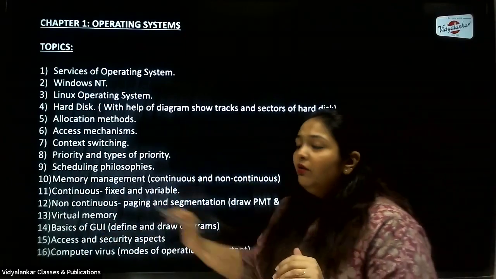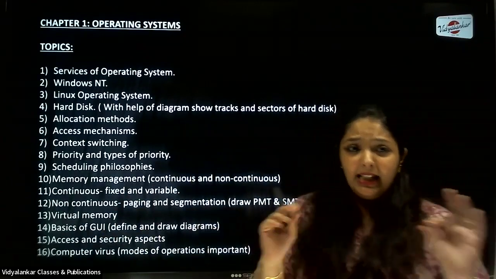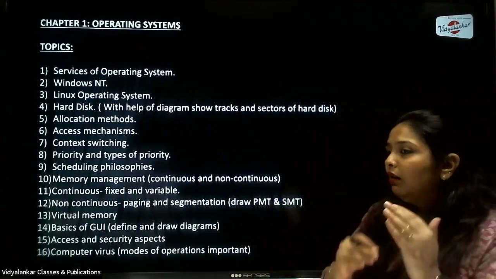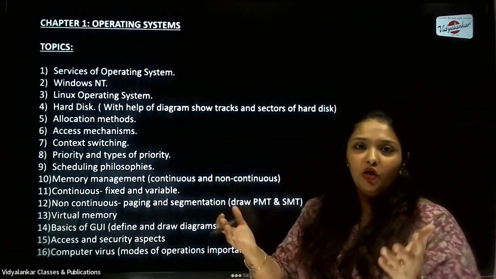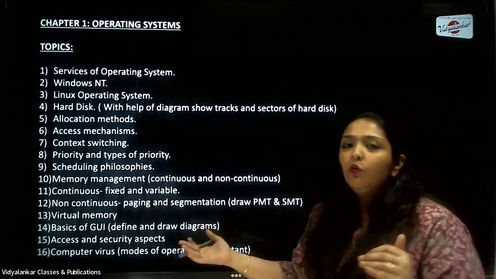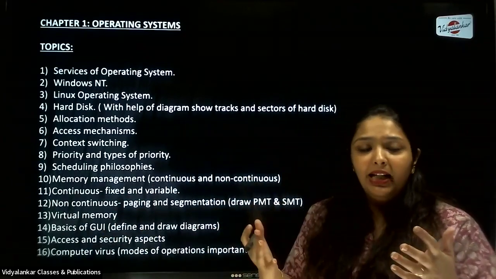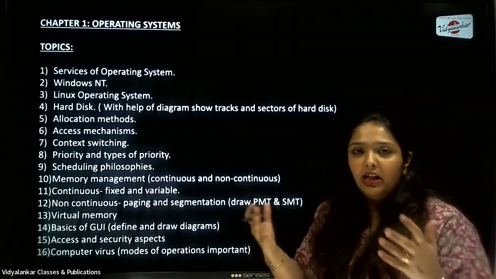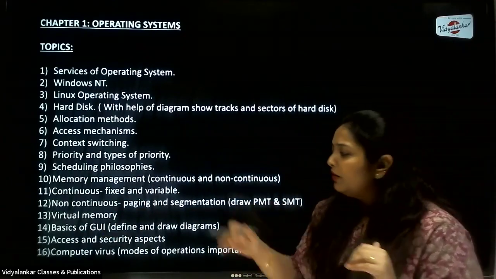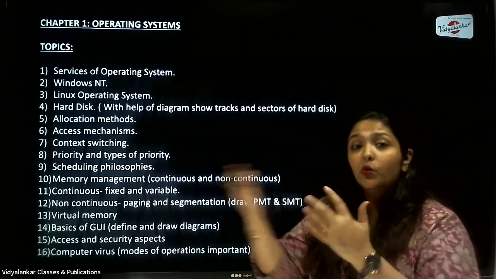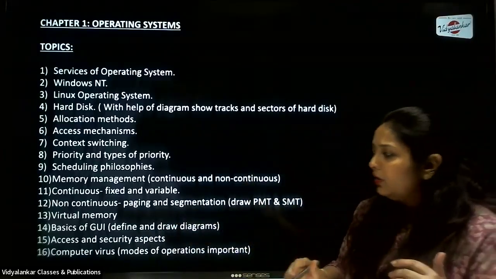Okay. So again, virtual memory. Again, a completely theoretical topic. So marks distribution, you can say the definition of virtual memory and where you locate it, and how virtual memory is implemented in your program or in your computer environment. So using the paging technique or swapping technique. So that will be required over there.